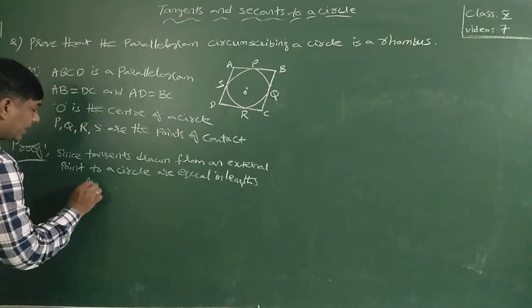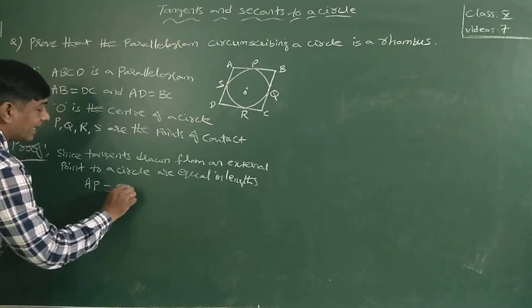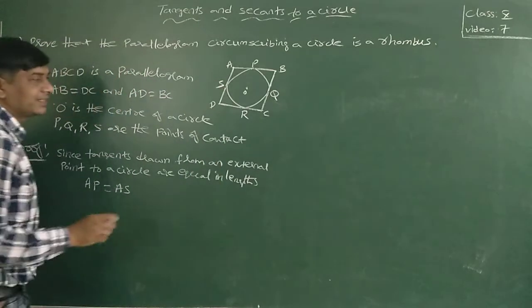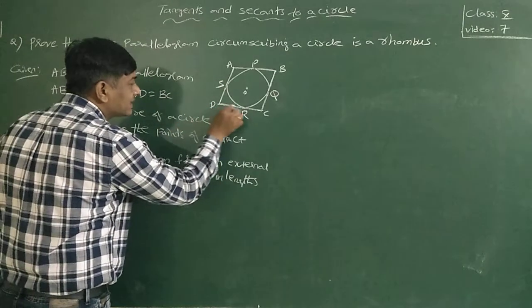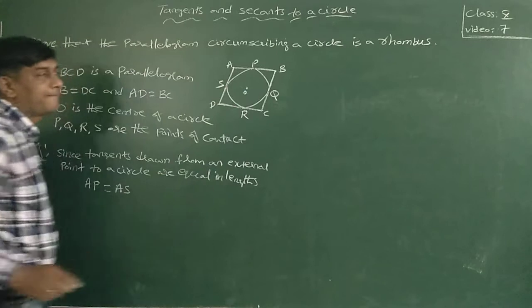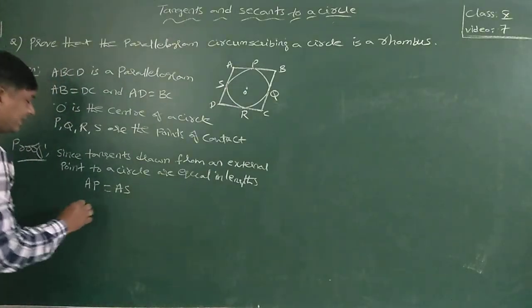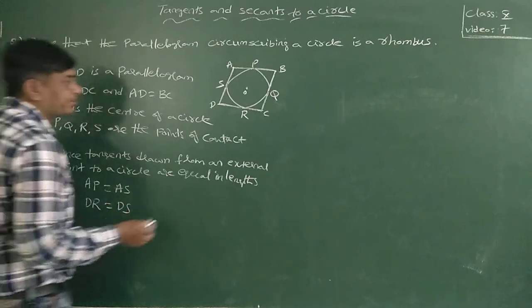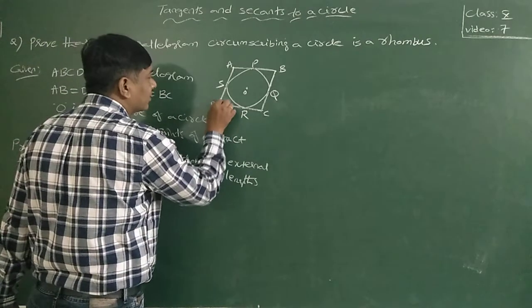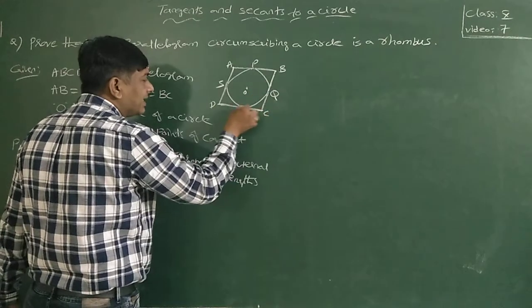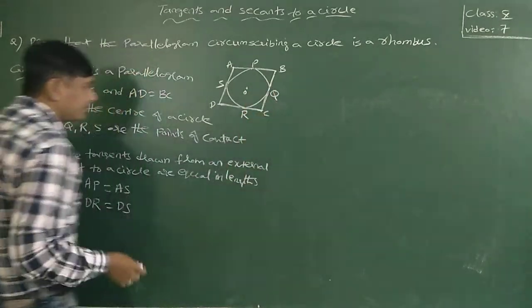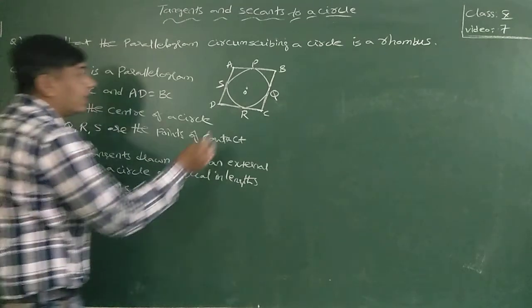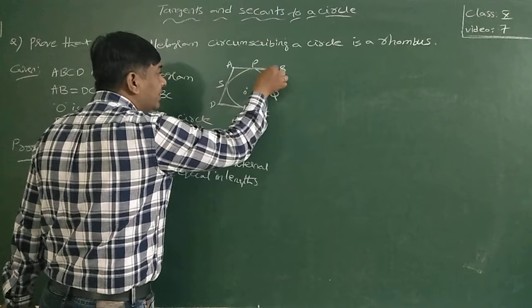Since tangents drawn from an external point to a circle are equal in length, AP is equal to AS, DR is equal to DS, CR is equal to CQ, and BP is equal to BQ.